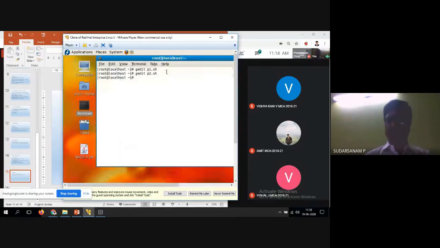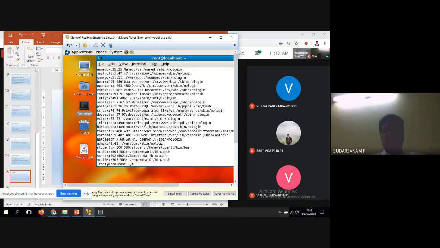Control C, Control Q. So now you know how to compile and run the program. So that is called sh p2.sh. So now what happened? Same way it got displayed. Now what you have to do is, I want to find out the candidate, that is called student, entire directory. I want to print it. Now entire directory, how to print it, we'll see now.